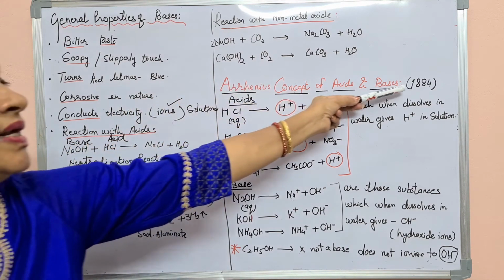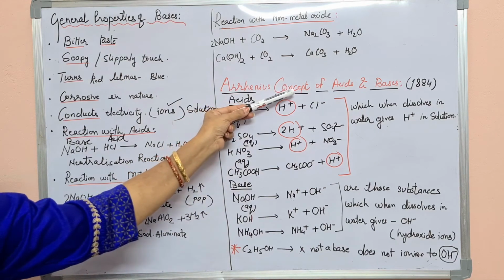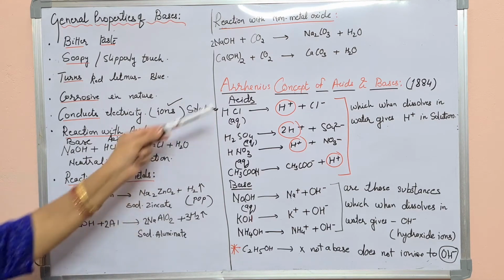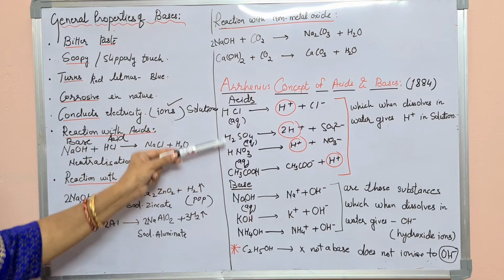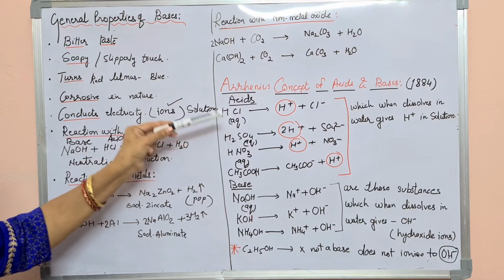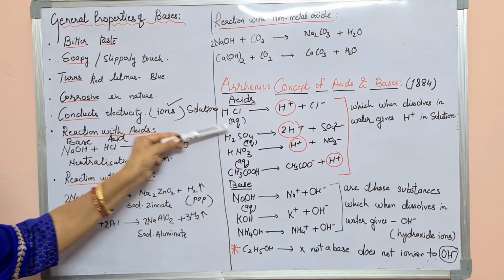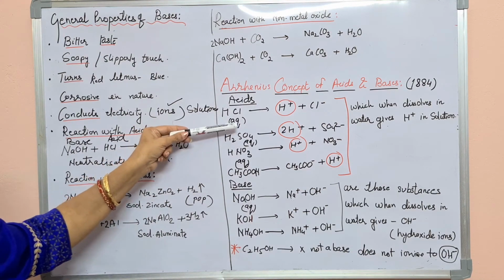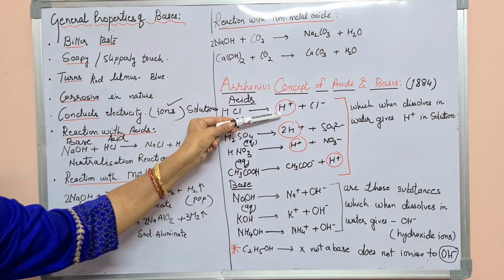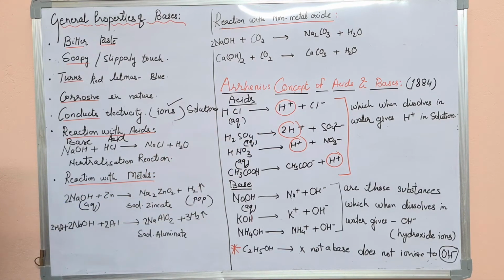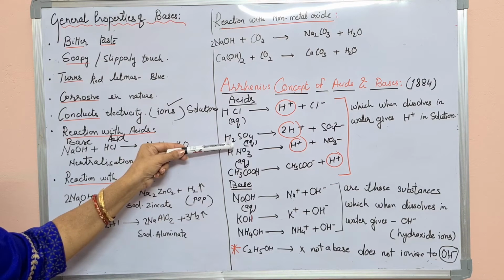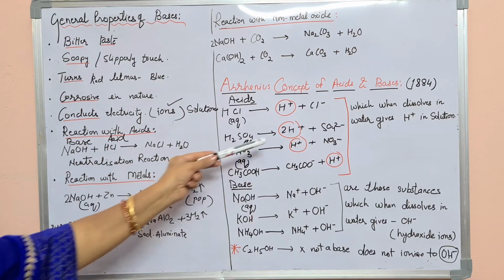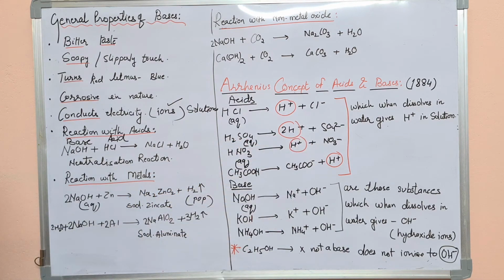Arrhenius, in the year 1884, gave the concept of acids and bases. So first listen to the example of acids. All these acids have AQ written, which means aqueous, that is, when they are dissolved in water. HCl, when dissolved in water, forms H positive and Cl negative ions. When sulfuric acid, H2SO4, is dissolved in water, it forms 2H positive plus SO4 2 negative.